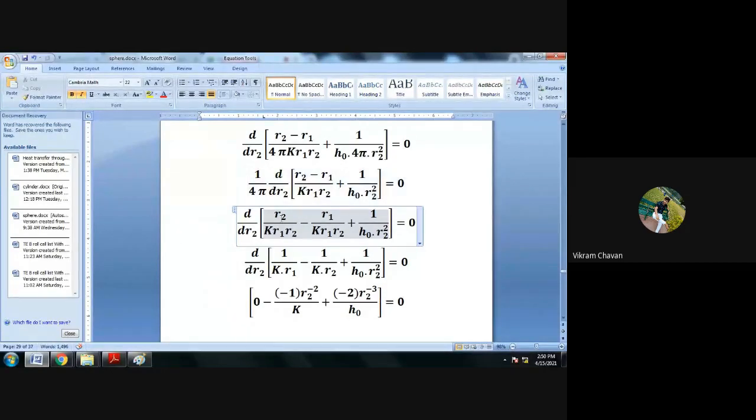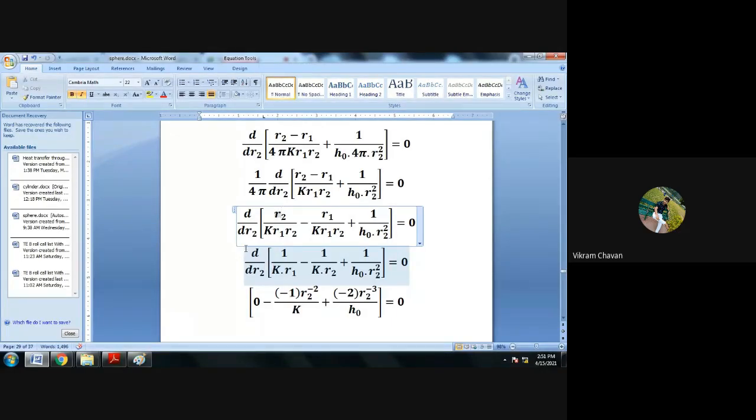So now from the first term, R2 in the numerator and R2 in the denominator will be cancelled. And from the second term, R1 from the numerator and R1 from the denominator will be cancelled. Then our equation will get reduced to d divided by dR2, differentiation with respect to R2, of a square bracket 1 divided by K multiplied by R1, minus 1 divided by K multiplied by R2, plus 1 divided by H0 multiplied by R2 square.